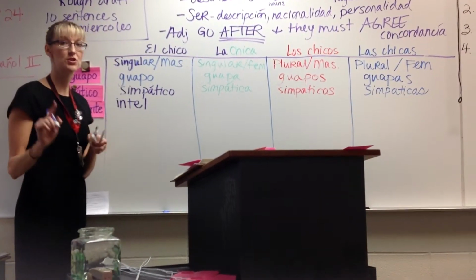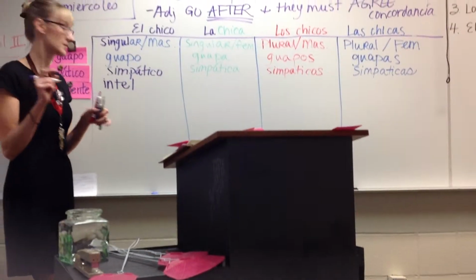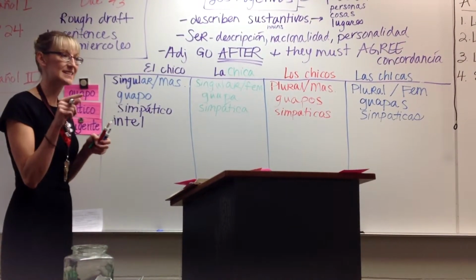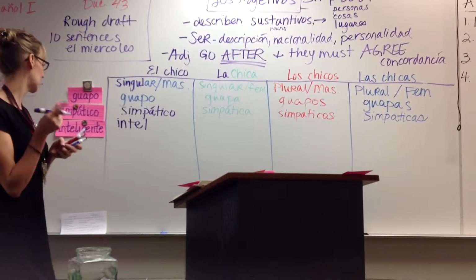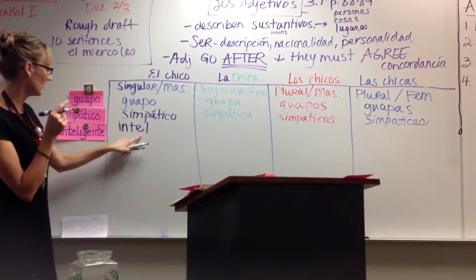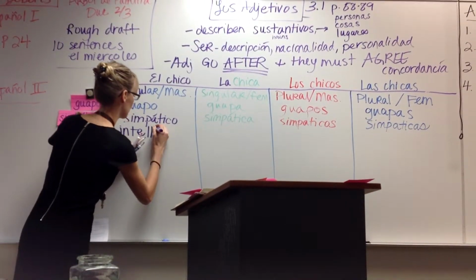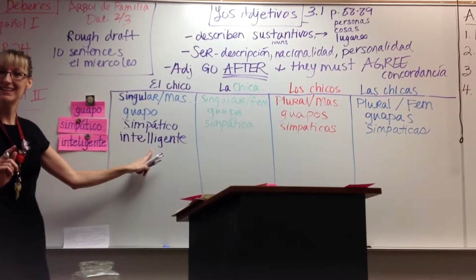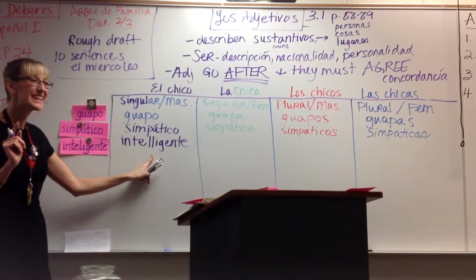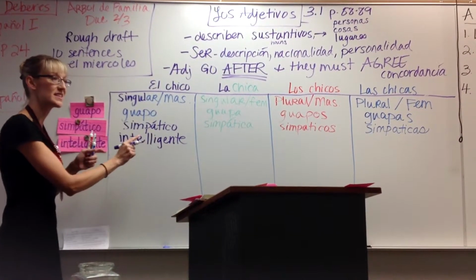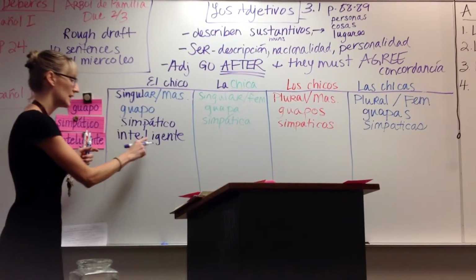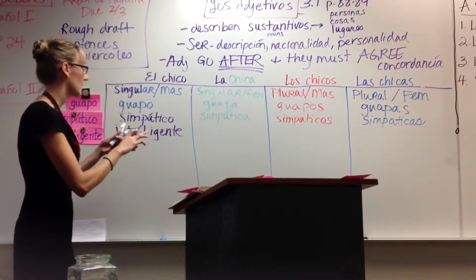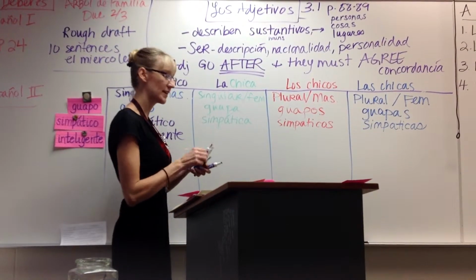Okay, chicos, two very common errors for spelling on this. Sound it out. Inteligente. Okay, what does this say? Remember that double L makes a y sound. So we want inteligente, one L. Yes? Okay? And the chica is going to be, what is the chica going to be?